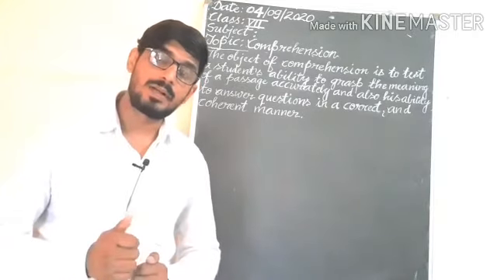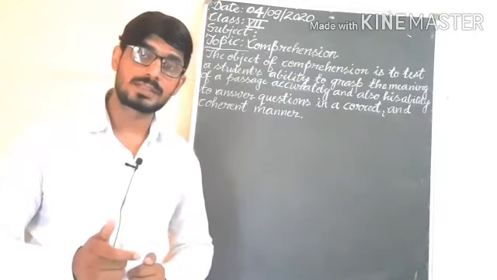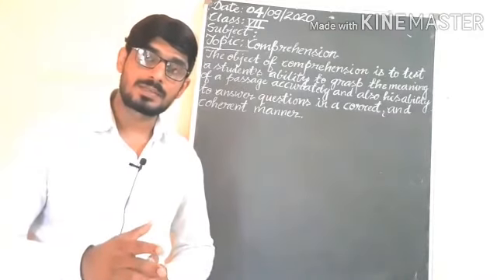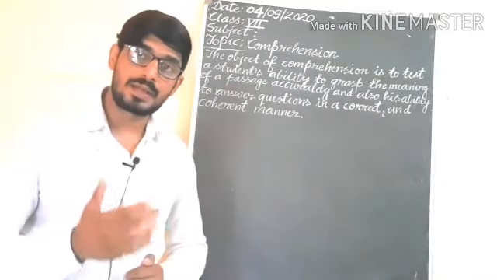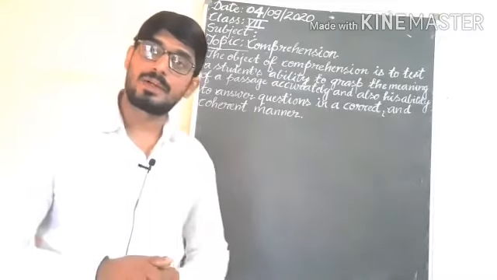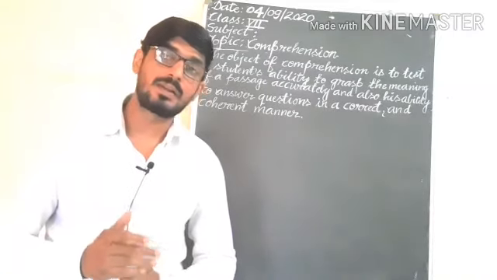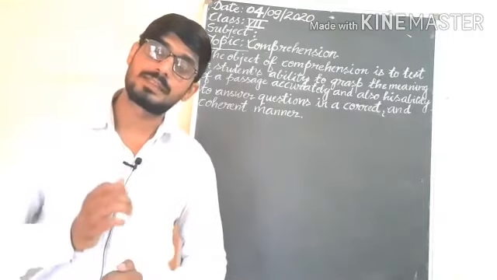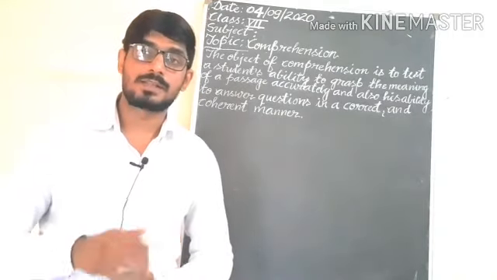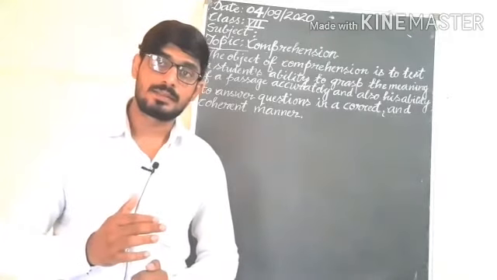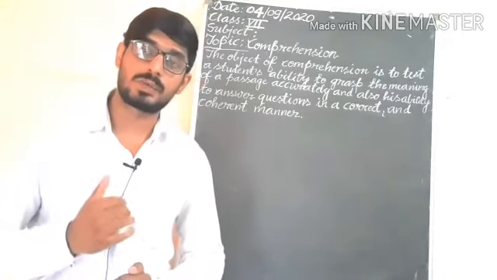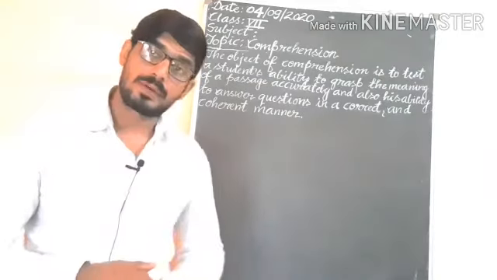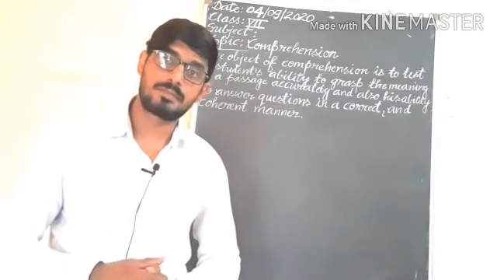After reading the paragraphs, is the student able to give the answer or not? Comprehension will check the understanding skill and the ability to answer the question accurately. Understand? In a proper, correct and coherent manner.